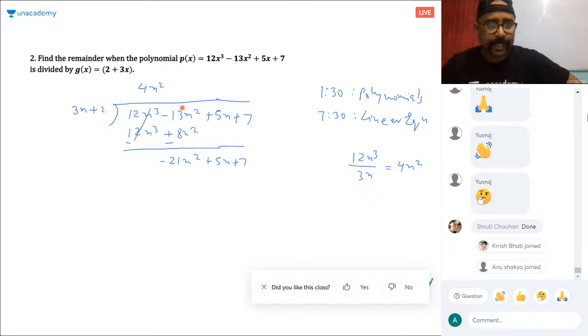Good, Shruti. Okay. So now again, the first term is what? Minus 21x square divided by 3x. Cancel, cancel. So this is minus 7x left. So you need to multiply it with minus 7x.